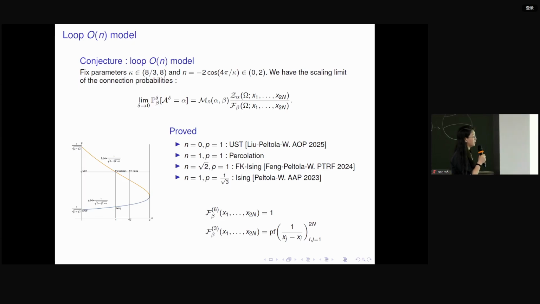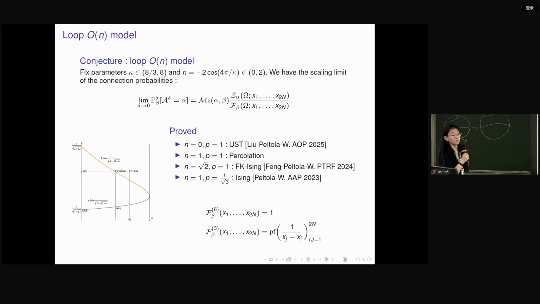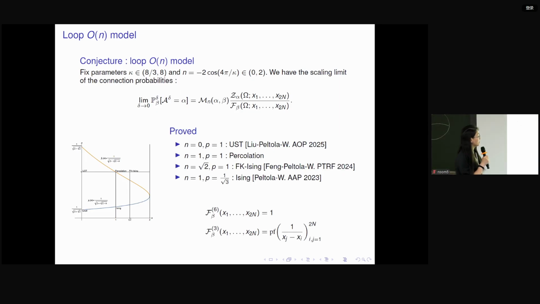For FK-Ising, this is correct. And for Ising, this is also known. So this is in a series of papers with my co-author and my students. Here I also want to mention that there are very specific values in these three models.